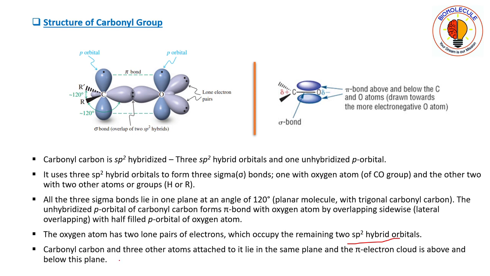Okay, the carbonyl carbon and the three atoms attached to it lie in the same plane. Here you can see the carbonyl carbon and three other atoms attached to it. Those three atoms are one oxygen atom, and the other two may be alkyl groups or hydrogen, depending on the molecule. The pi electron cloud is above and below this plane.